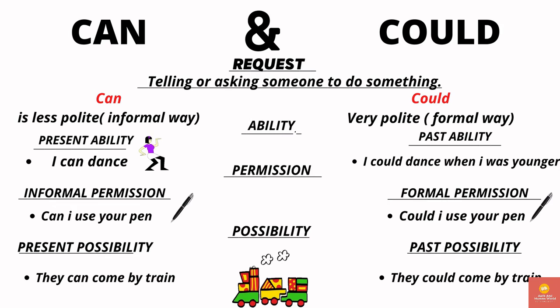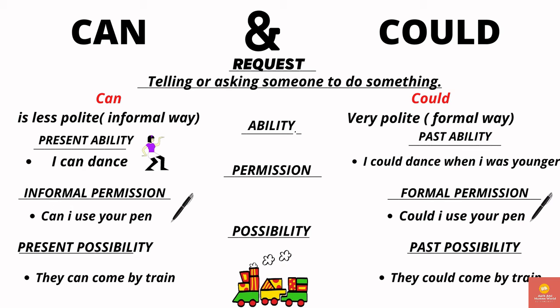Let us learn more about the difference between can and could. Can and could are mostly used with requests, telling or asking someone to do something. Now, when we use the word can, it seems to be less polite and an informal way of presenting ourselves. But when we use the word could, it's very polite and a formal way of presenting ourselves.